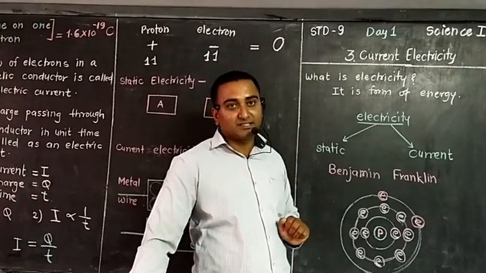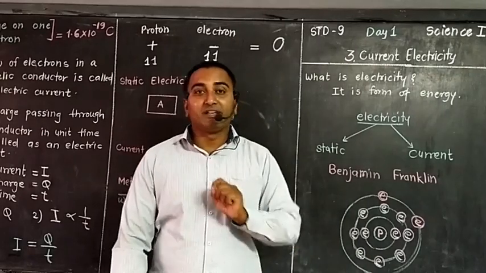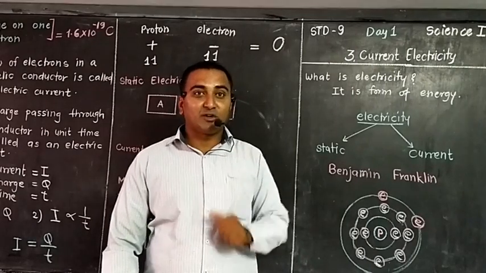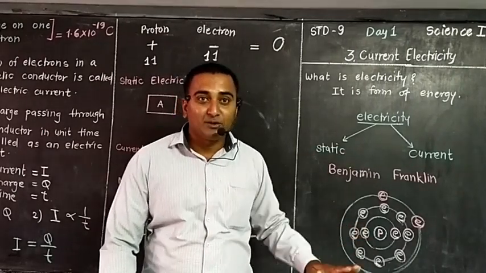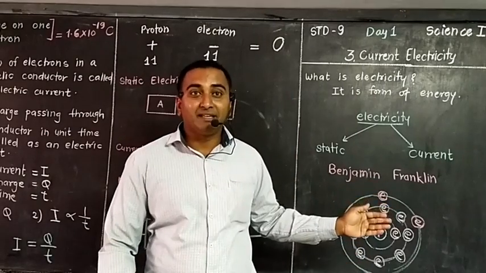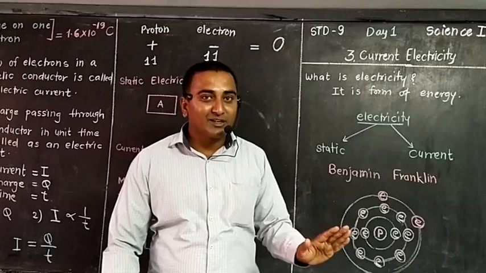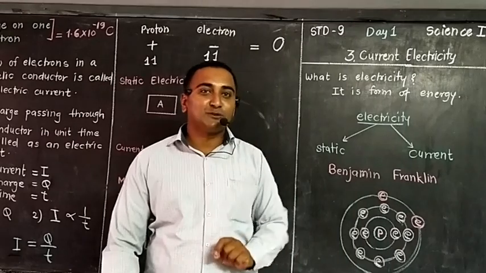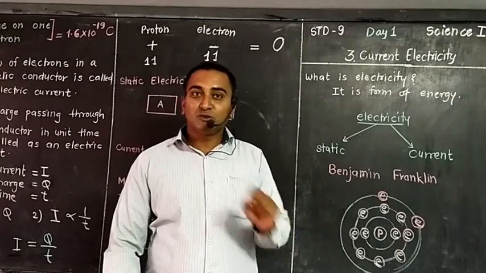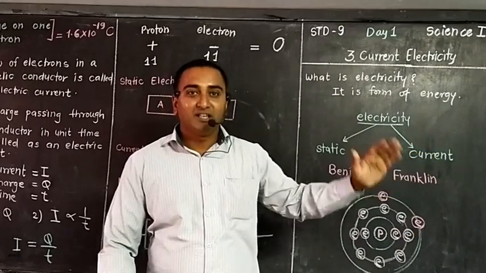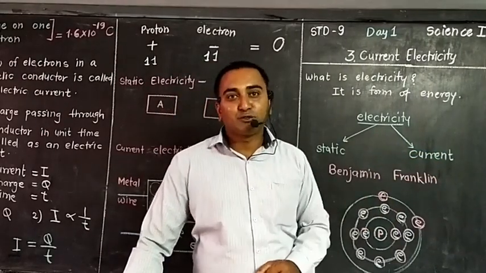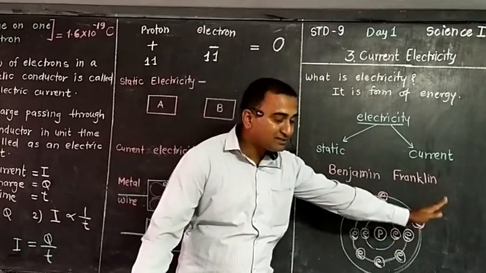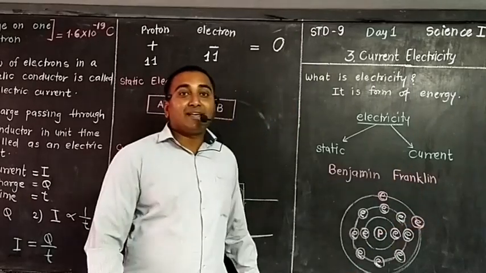One good example for this: your papa is the nucleus and you are the outermost orbit electron. When your papa's force is more, that means when your papa is present in the house, you will not go out for playing, you are staying there and studying, because you are bound. But when papa is so kind with you, that means loosely bound, easily you can skip from the house and go outdoors to play outdoor games. Like this, outermost electrons are loosely bound, so they can skip the orbit, and they are called free electrons.